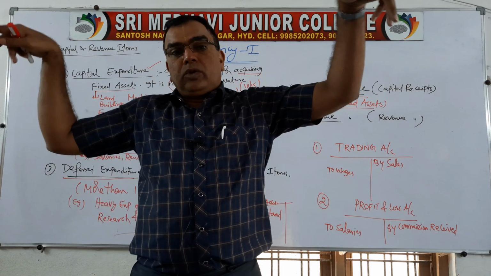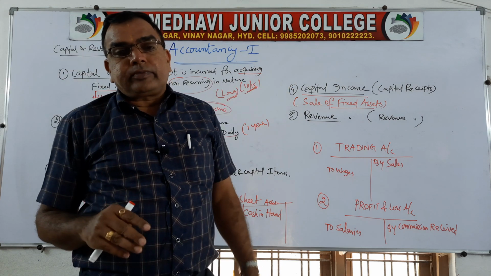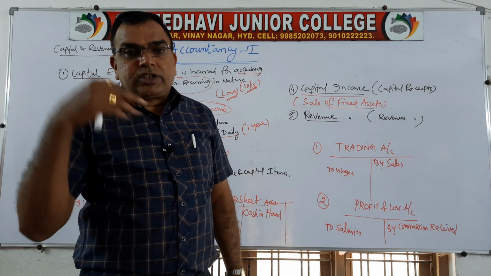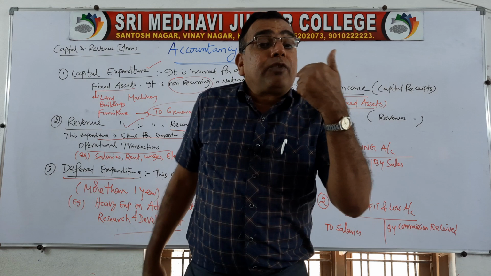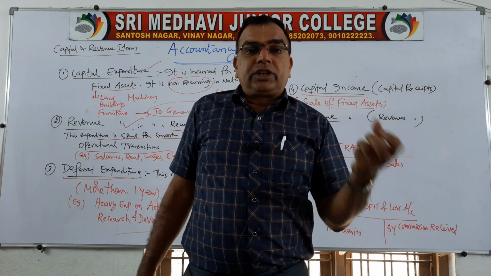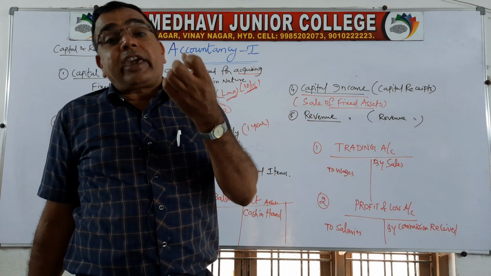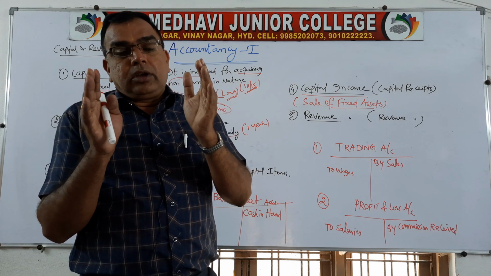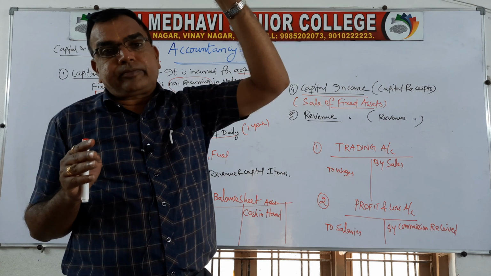For example, this building owner sells off this building, he cannot sell it repeatedly. Once you have sold it, you lose your ownership rights. By sacrificing ownership rights on any asset, that is called a sale. So sale of furniture, sale of land, sale of building are called capital receipts. You will get only a one-time lump sum amount, and now you will not be the owner of that asset in the future.